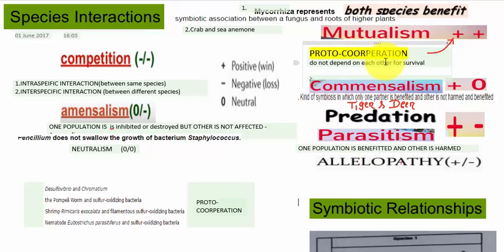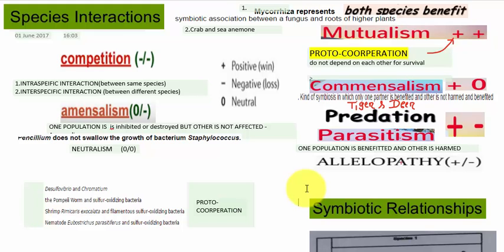The next is commensalism. It is an interaction where one species gets the benefit and the other species is not benefited and not harmed, so it is neutral. Allelopathy is the direct or indirect chemical effect of one plant on the germination, growth or development of a neighboring plant.